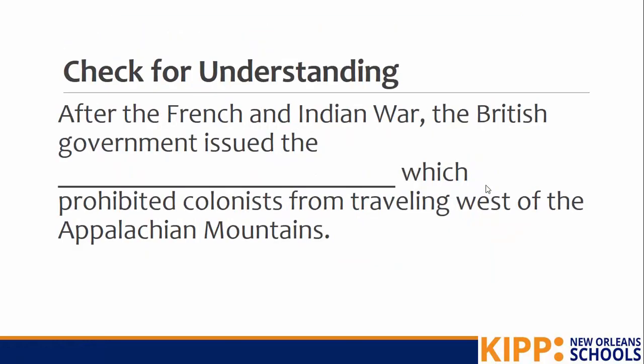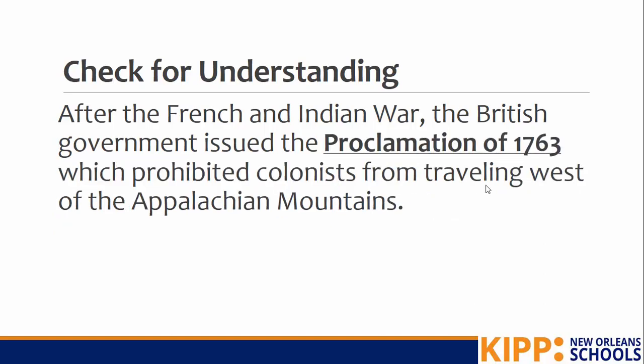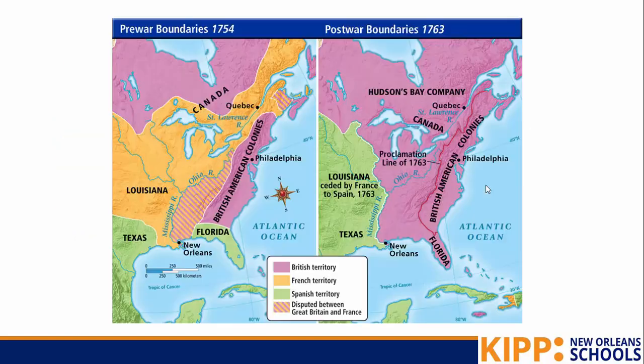All right, you have a check for understanding question. It says, after the French and Indian War, the British government issued the blank, which prohibited colonists from traveling west of the Appalachian Mountains. Check your study guide for spelling if you're not sure how to spell it. The British government issued the Proclamation of 1763.